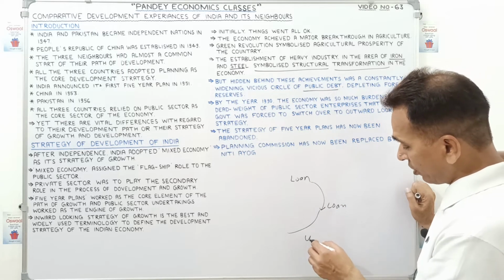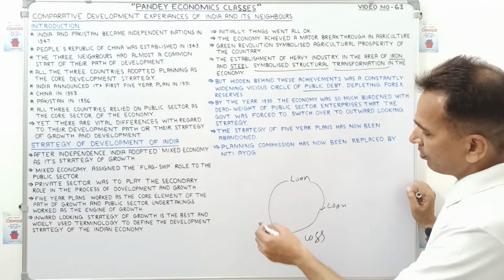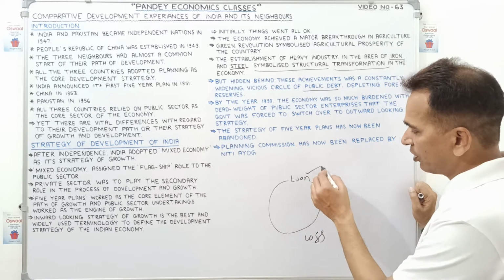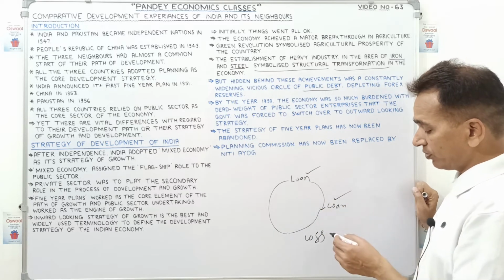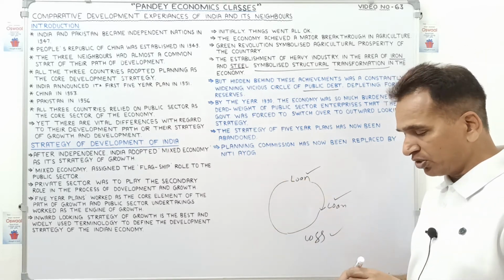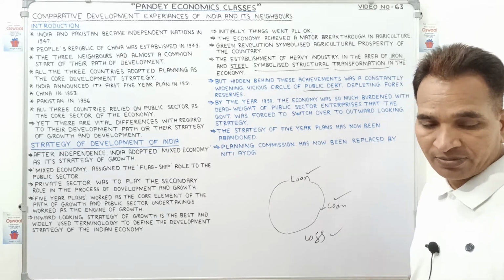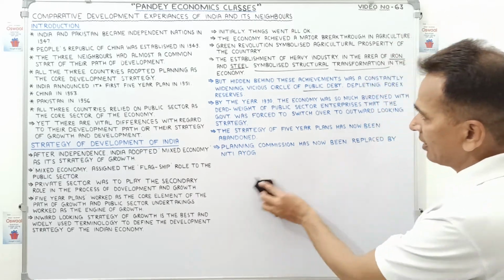And again we have a loss, again we are taking a loan. So this loan became a vicious circle. For repaying one loan we are taking another loan, for repaying this loan we are taking another loan. So in this manner there is a vicious circle, meaning from this circle this debt can never be repaid. So the loan was piling up.